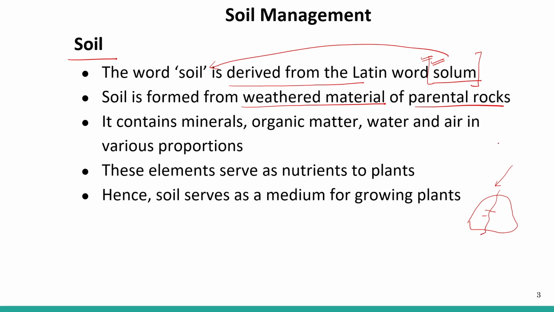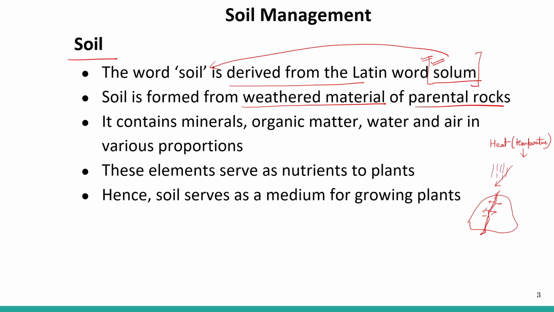What are those influences? That is heat, that is temperature, fluctuation of temperature, right? Sometimes it is very hot, so the rocks get heated very quickly, right? And then there is a downfall of the temperature. Then there is a sudden fall of temperature, and due to this fluctuation of high and low temperature, cracks occur in the rocks.